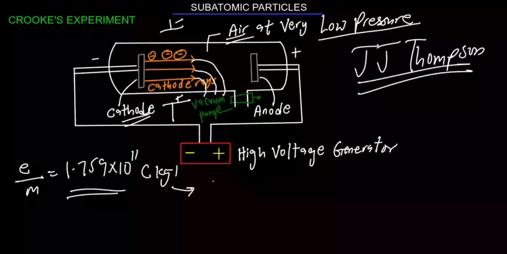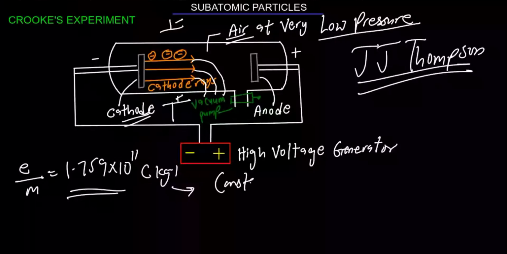This value is constant irrespective of the gas you are using in this tube, and irrespective of the type of metal you are using as the cathode or the anode. It means the charge to mass ratio is always constant irrespective of those factors.